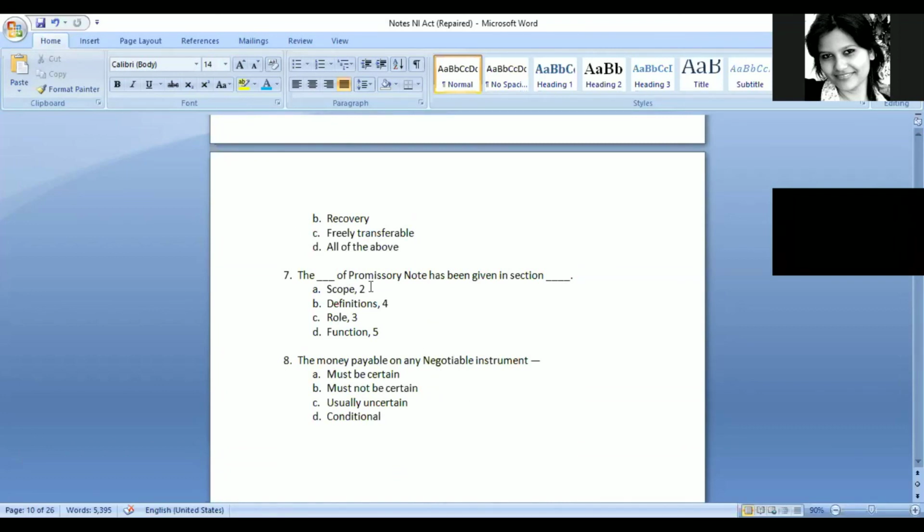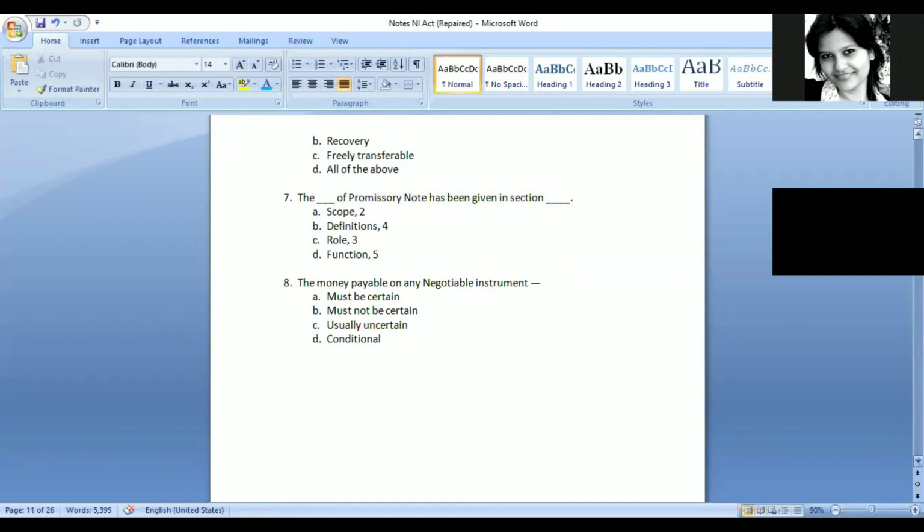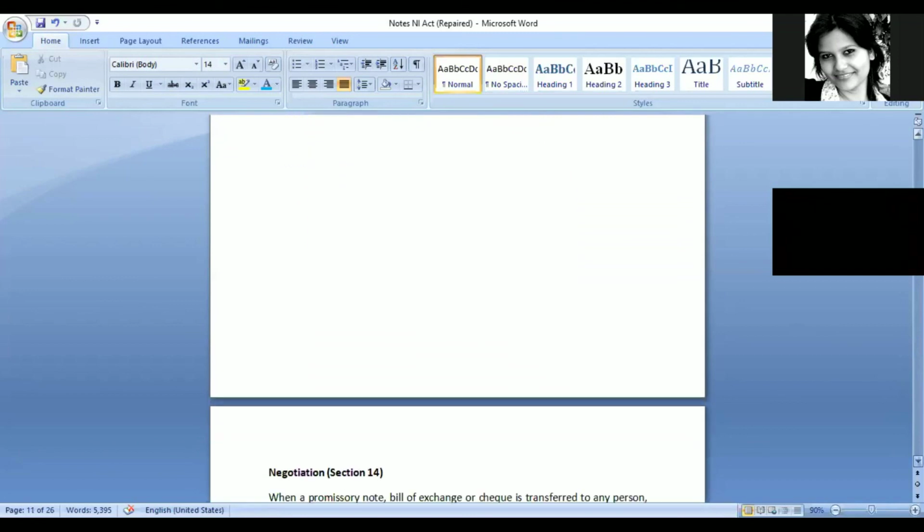Basically, they are asking about sections and all only, not like very conceptual questions. So which section defines promissory note, for example, which section defines bills of exchange. So like that, most of the questions are from sections part only, but I will try to get all the questions that were asked from NI Act part in all the exams.